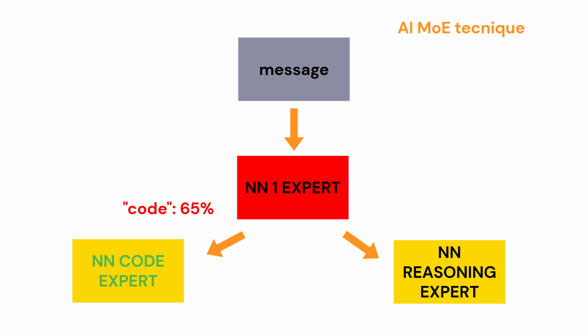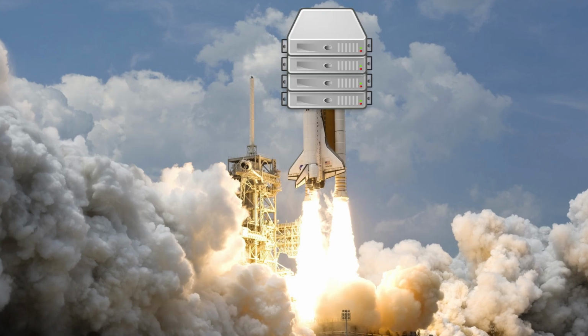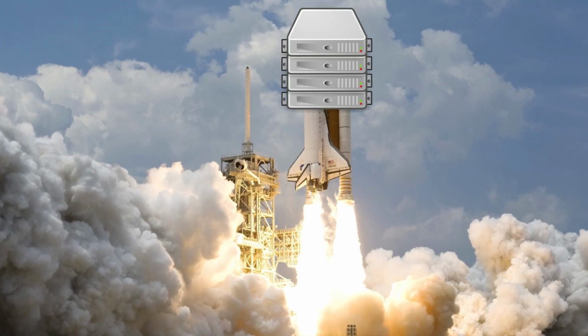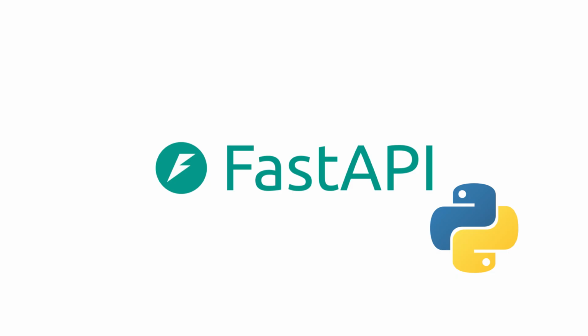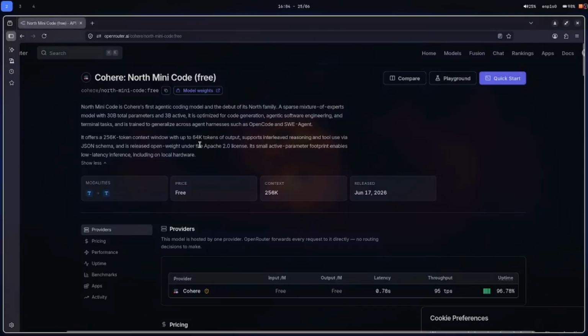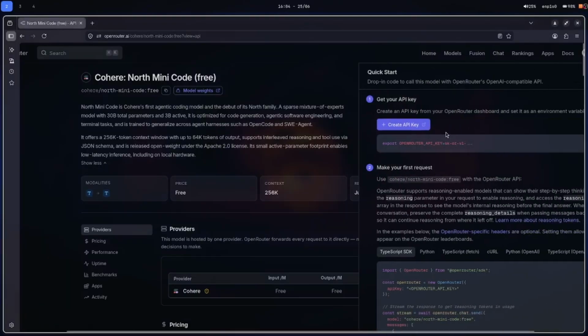The neural network one, Jesper, will analyze this message and determine which neural network this message will be sent to. First of all, we need a FastAPI. This FastAPI. We need to create an API key in OpenRouter.